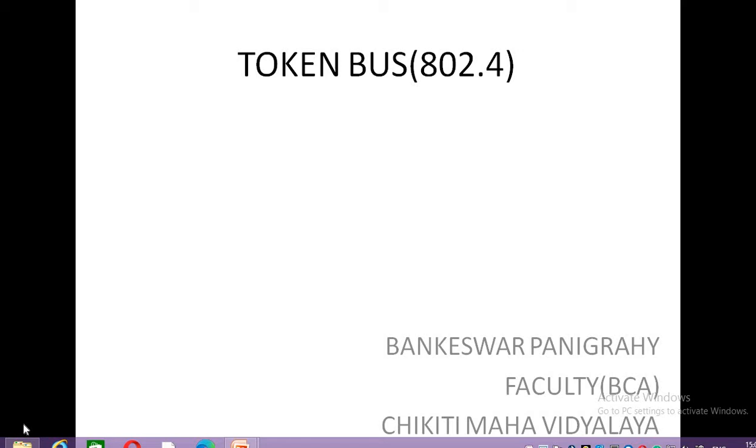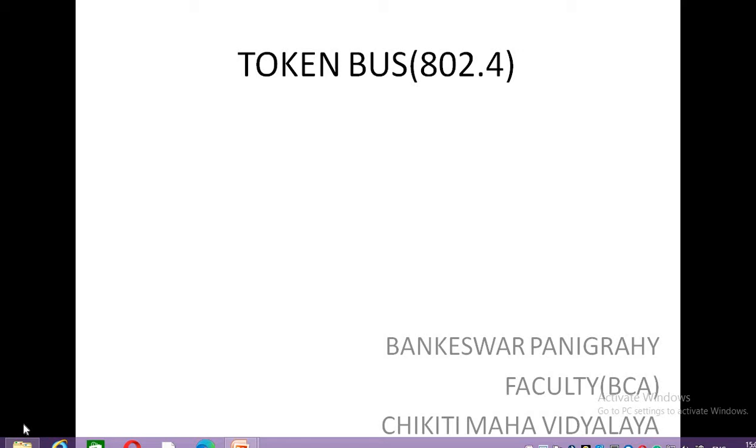It describes a token passing method where stations are connected on a bus and are arranged in a logical ring, as we have studied in case of our token ring system.